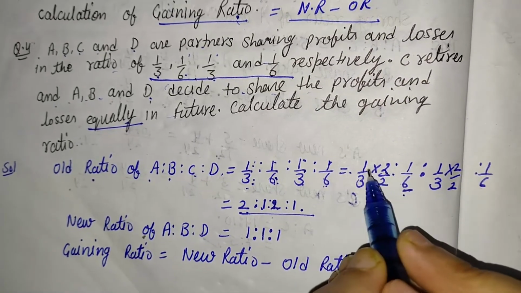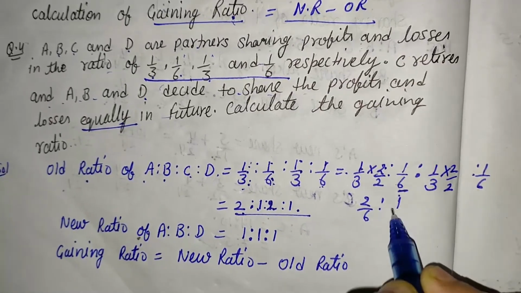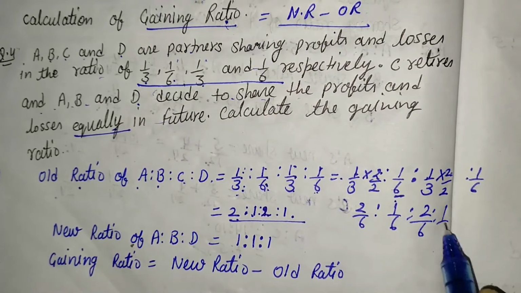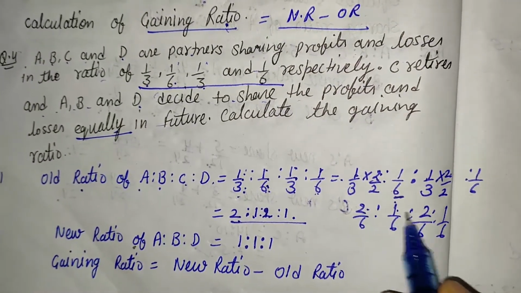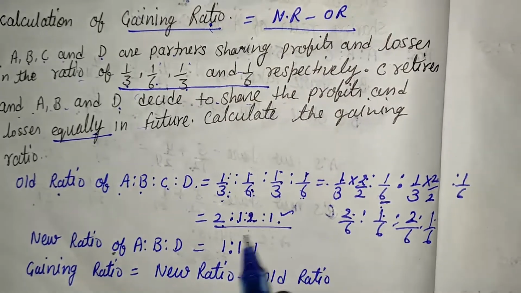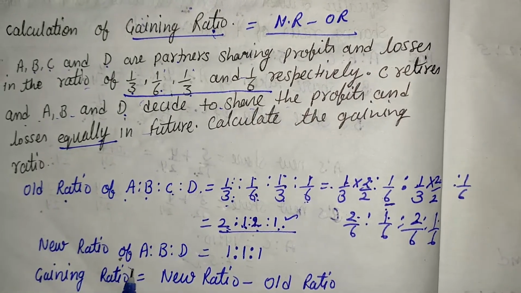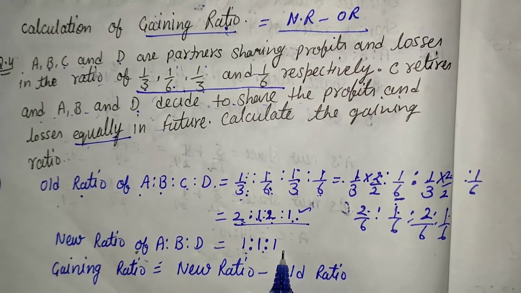So after that, 2 into 1 that is 2 by 6, and 1 by 6. We reduce the denominator, so we are getting 2 is to 1 is to 2 is to 1. Here it is 2 is to 1. The new ratio is also given in the question as equally. Equally means 1 is to 1 is to 1.